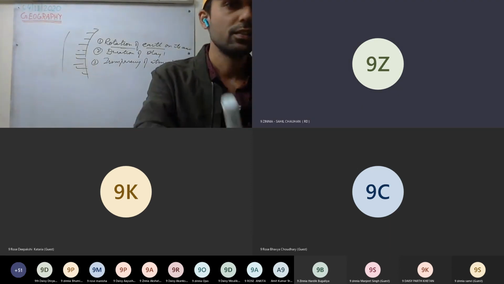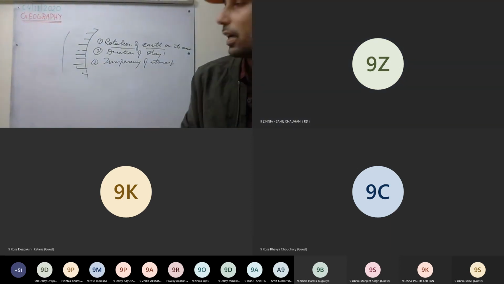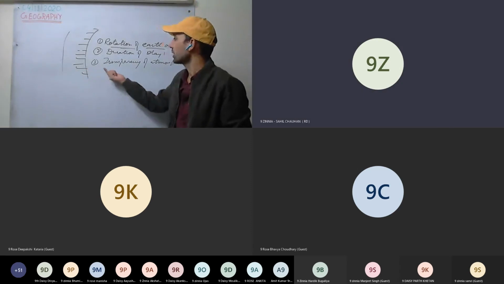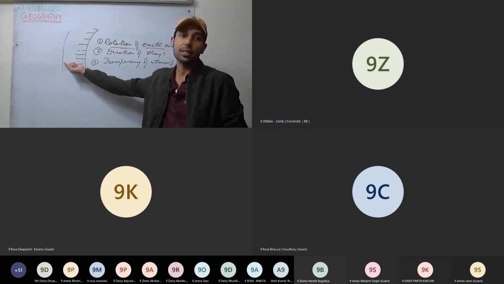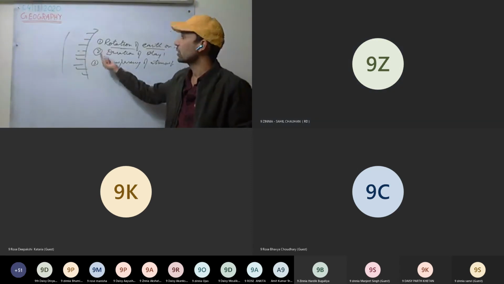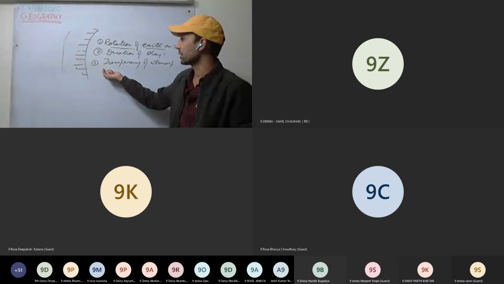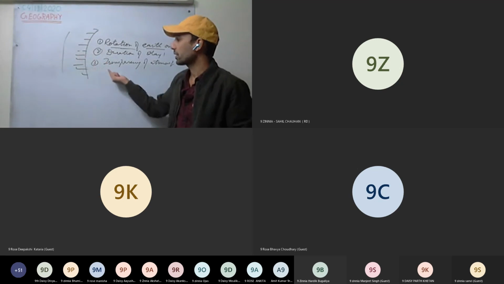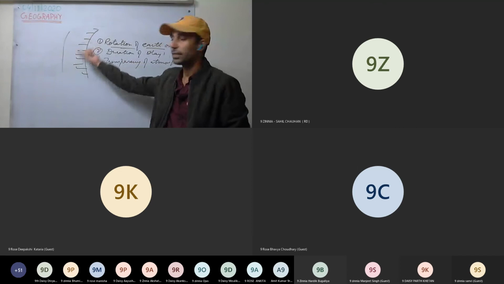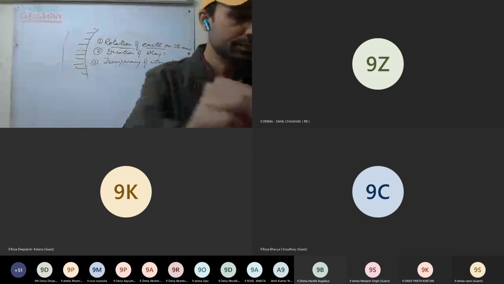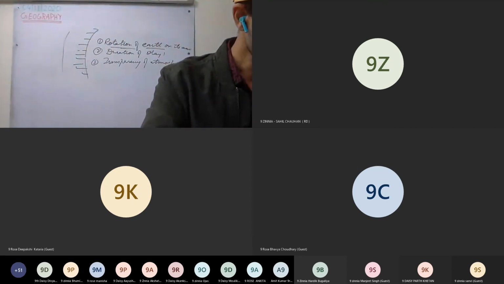The angle of the sun rays, that is at what angle the sun rays are incident. So incidence angle of the sun rays, angle at which the sun's rays are reaching the surface. That actually you can write. Okay, now next question.